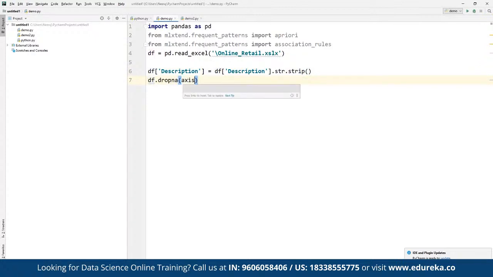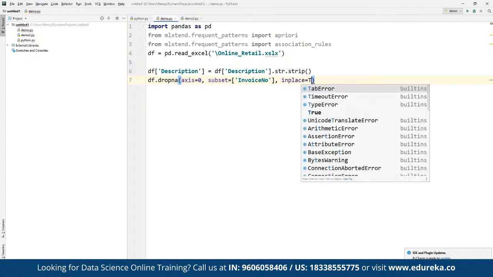There we can set axis equal to 0, and then the subset, meaning what kind of values we have to drop, where the invoice number is in place.